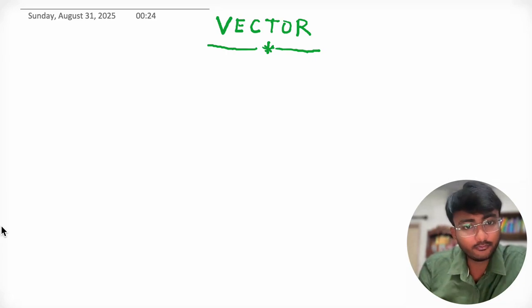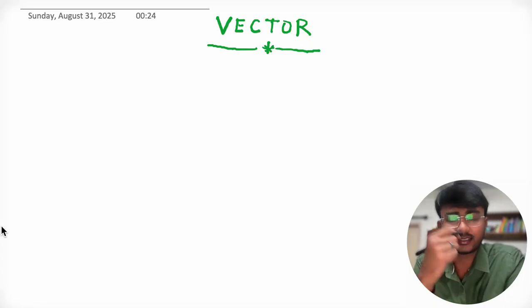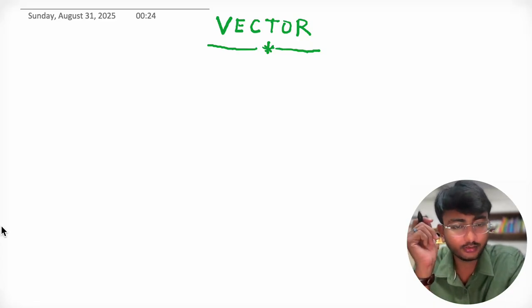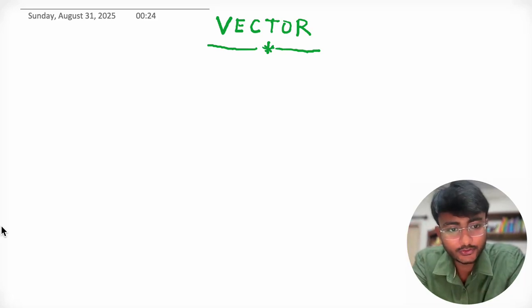So the topic of today's discussion is vector. In the last class we discussed unit and dimension, and I guess we discussed all the relevant concepts related to units and dimensions. There are some questions which we need to discuss, which were recently asked in JEE Mains, so we will discuss them in a later part of this lecture. First, we will discuss vectors.